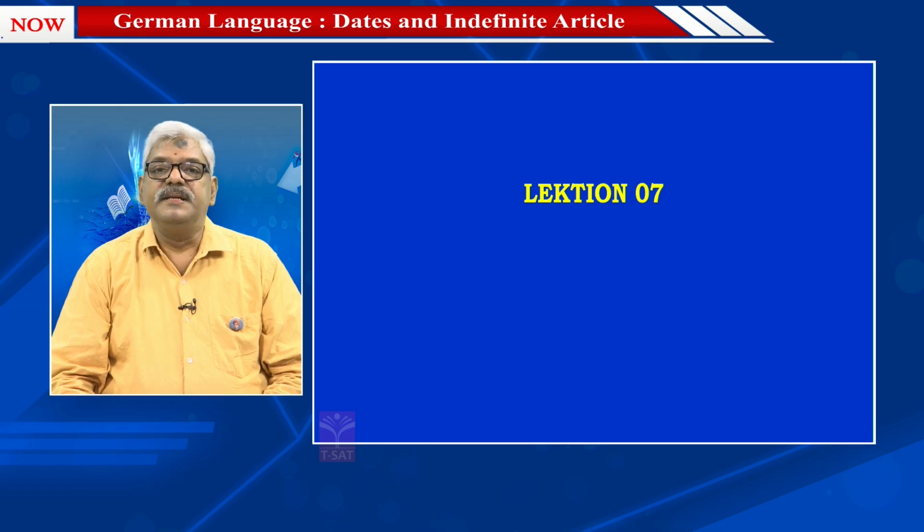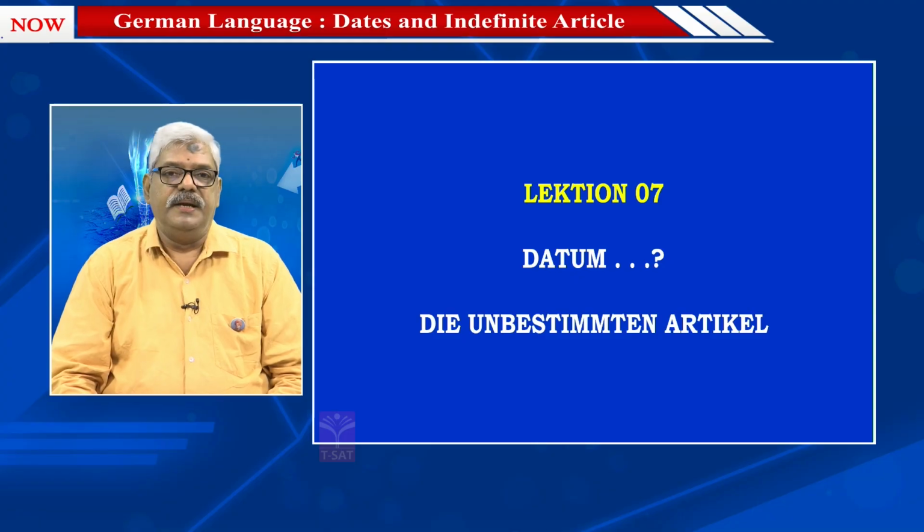So, in today's lesson, we learnt about the Datum, how to ask questions about the date, where I had taken some examples, only some examples, and I had shown you that dates are written with words, and also as numbers. The other thing we discussed today was the unbestimmter article. I hope that you all have clearly noted down all these points.